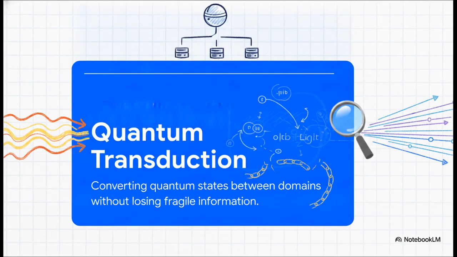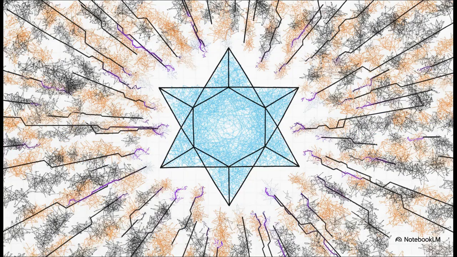This urgent need for a universal translator brings us to quantum transduction. This is simply the process of converting a quantum state from one physical domain to another without losing the fragile quantum information. It's translation. But here's the catch. Unlike copying a regular digital file, if that delicate quantum state collapses during the translation process, the information just vanishes forever.